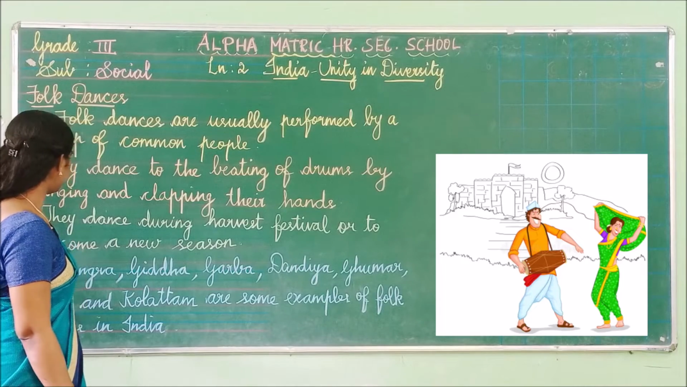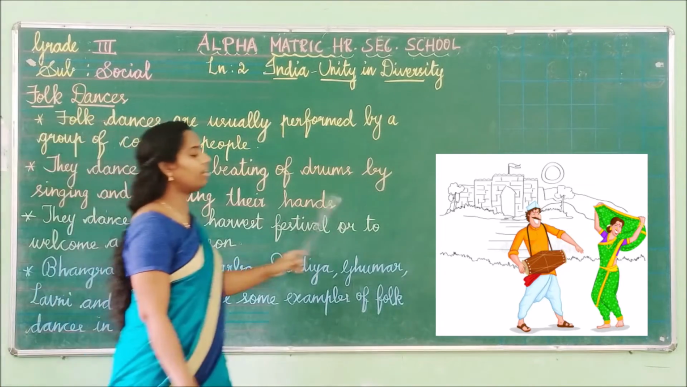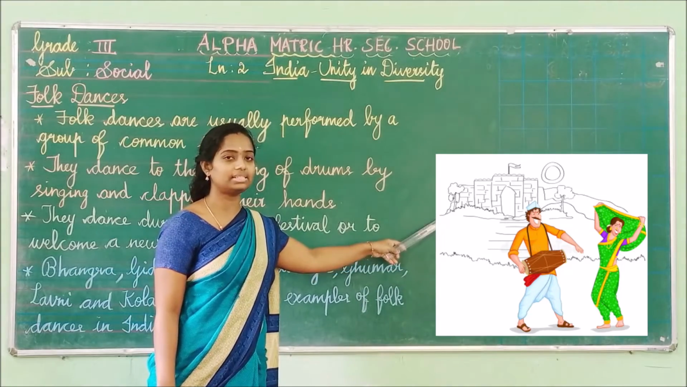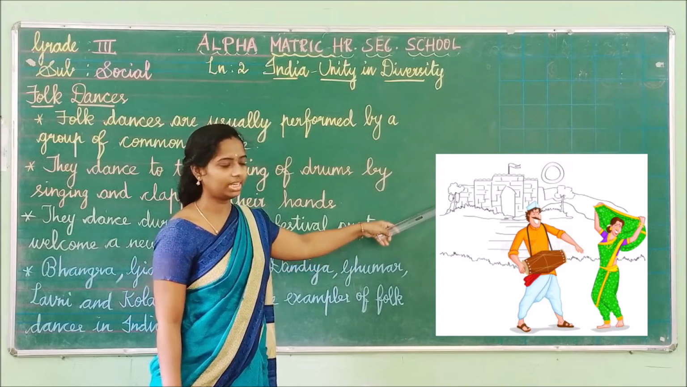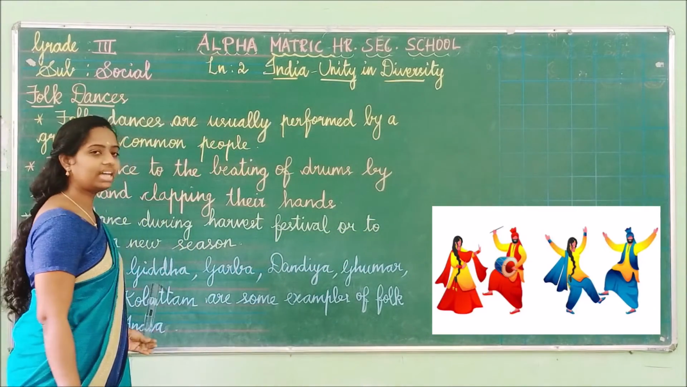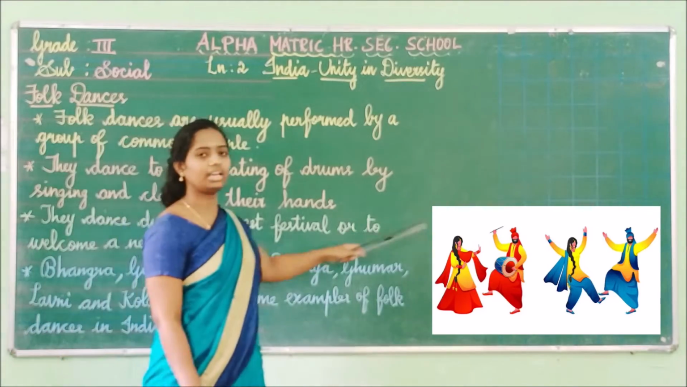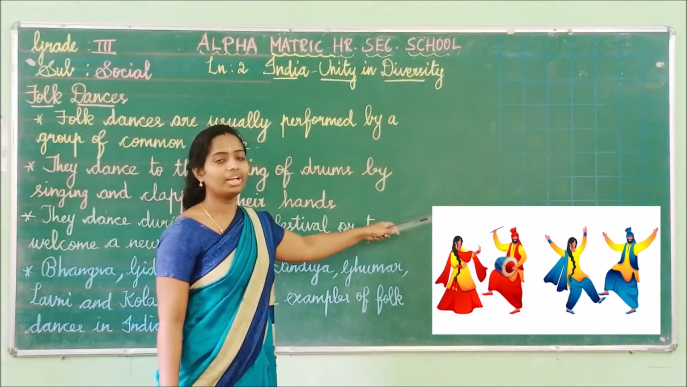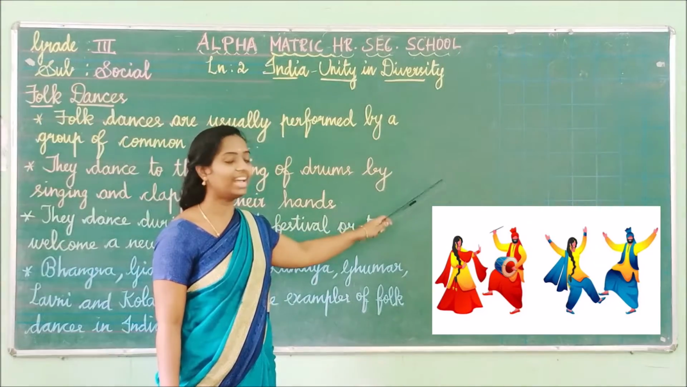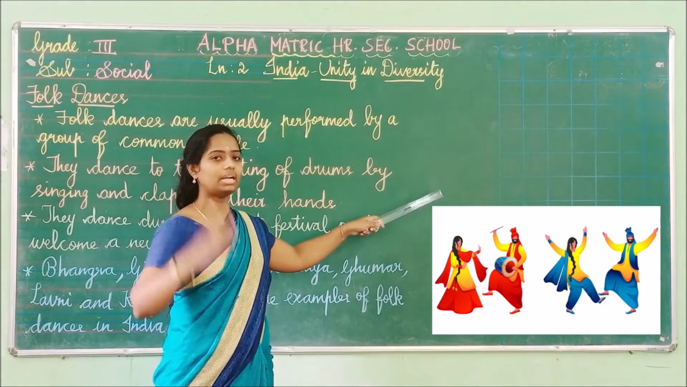Bhangra. Here we have the picture of Bhangra dance. See how they are dancing. Children, it's very beautiful, isn't it? This is Bhangra dance. And then Gidha. Here we have the picture of Gidha dance. See how beautiful it looks. Mostly these types of dance we follow in the northern side.